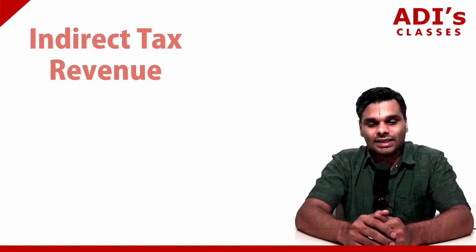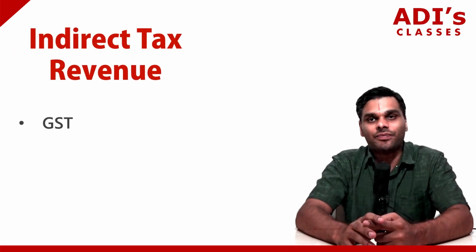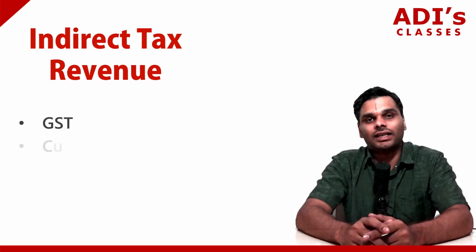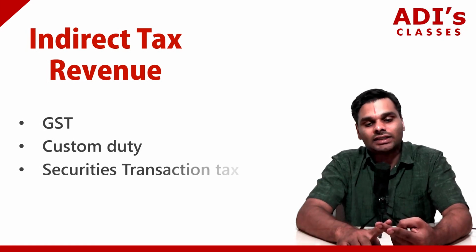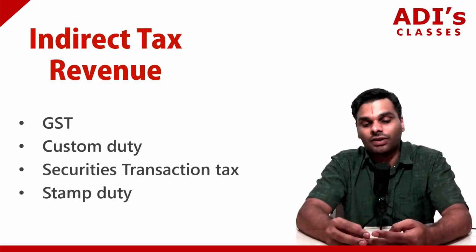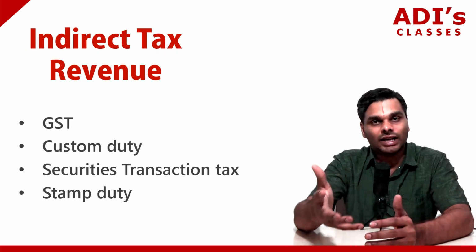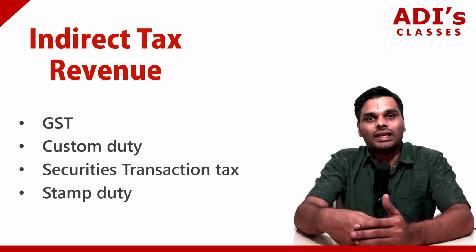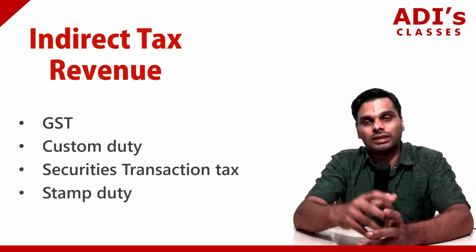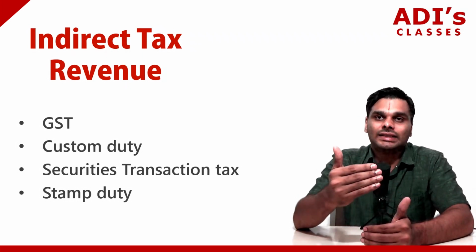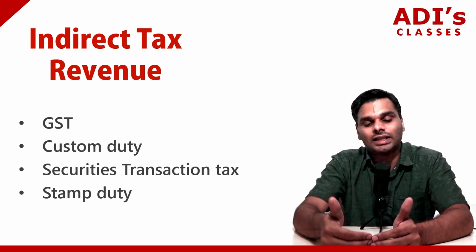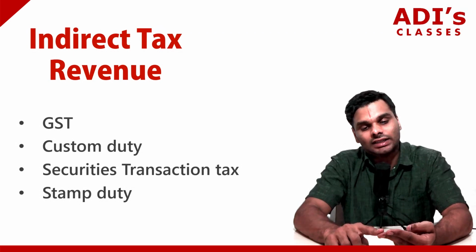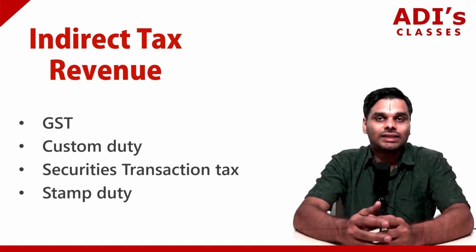Now, if you look at indirect taxes, you have goods and service tax, that is GST. That is an example of revenue from indirect tax. Other examples of indirect taxes include customs duties, security transaction tax, stamp duty, etc. If you have ever traded in equities or forex, then you would know that every time you trade there is a security transaction tax, or STT, in your charges. So direct tax revenue and indirect tax revenue are both under tax receipts.